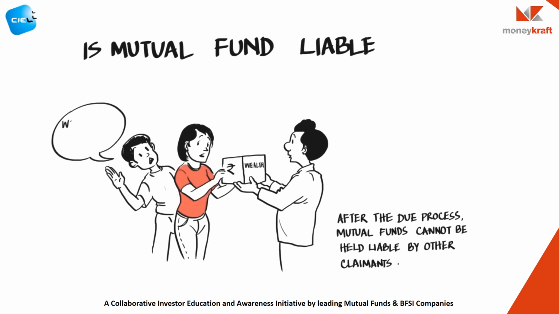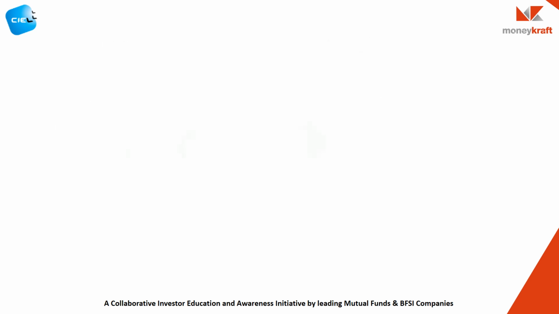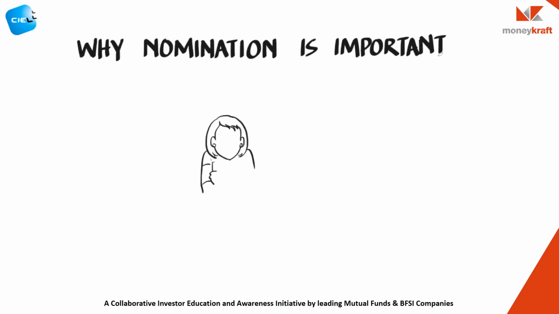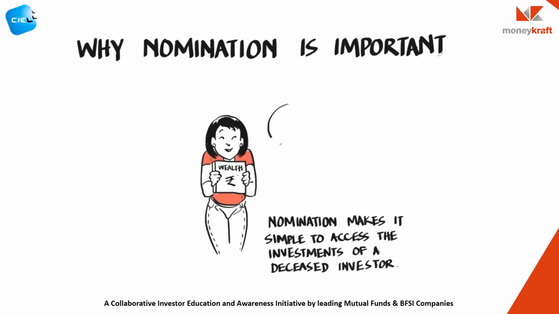If Alka's brother changes his mind after signing the NOC, he cannot ask the mutual fund. He should stake his claim with Alka, who has been paid off after all the papers are in place. Alka wishes that her otherwise meticulous father had nominated her in the mutual fund folio. She decides to make nominations against all the investments that are now in her name.